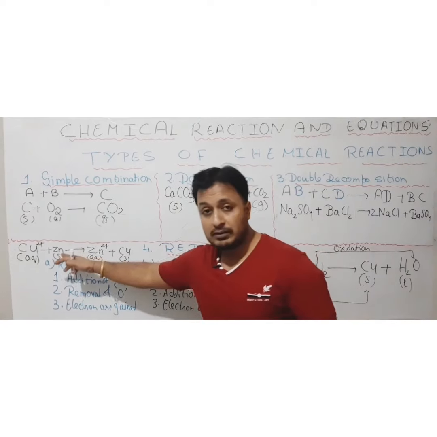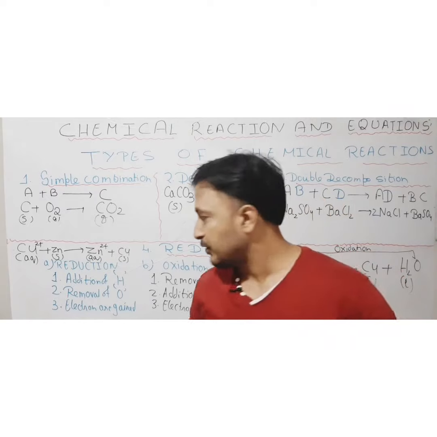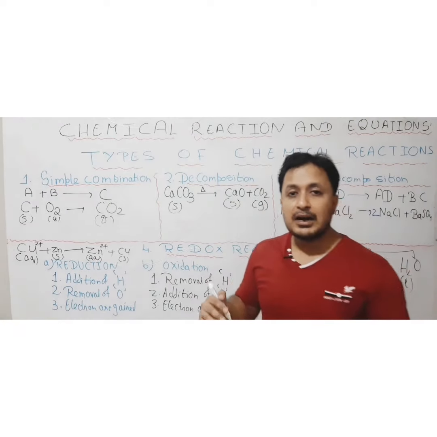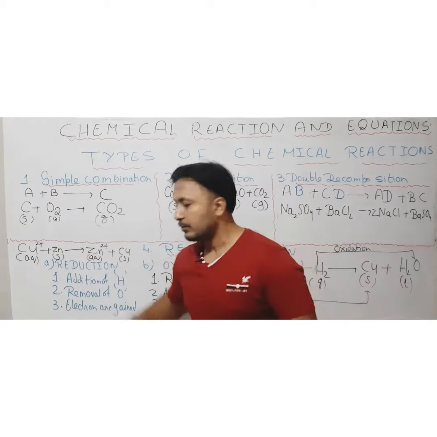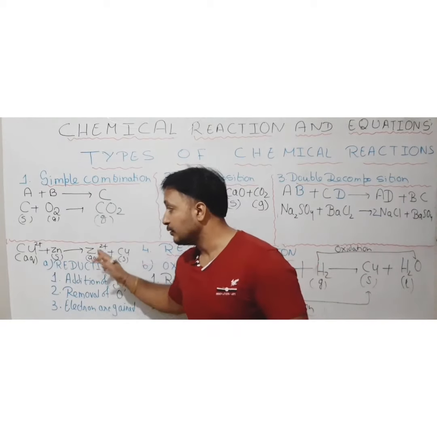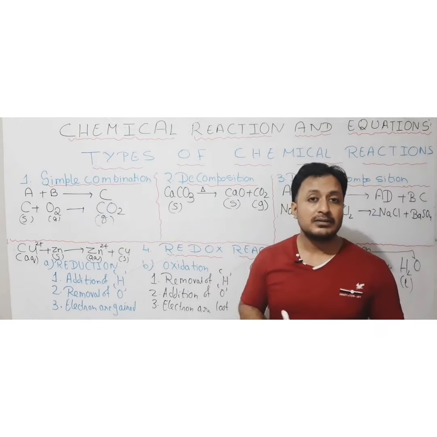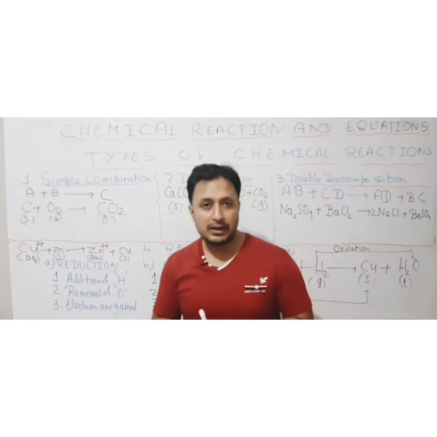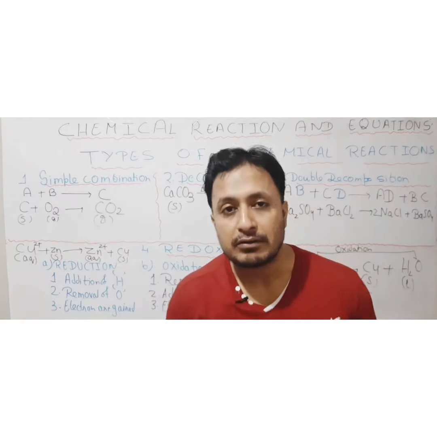Zinc is neutral, but it will become positive, and we know any substance becomes a cation after losing electrons. So it means zinc is losing electrons. So zinc is getting oxidized while copper ions are getting reduced, and hence this reaction is also known as redox reaction. So that is redox reaction in terms of the gaining or losing of electrons.